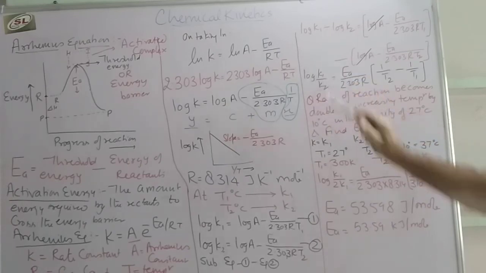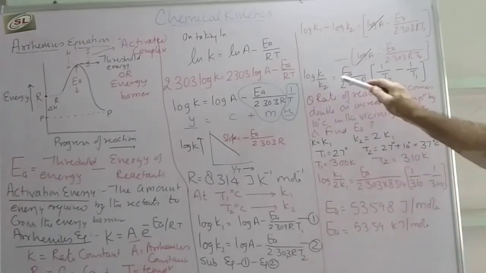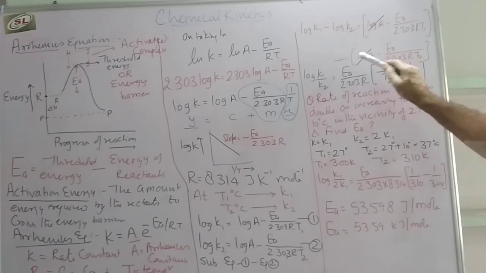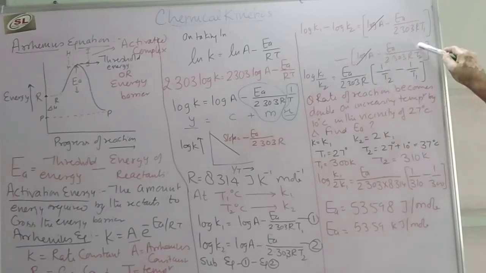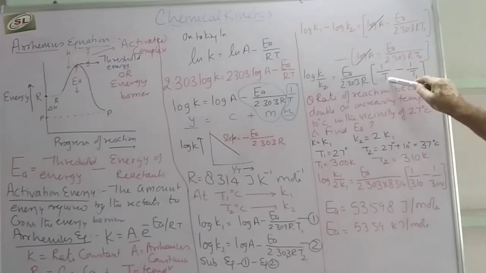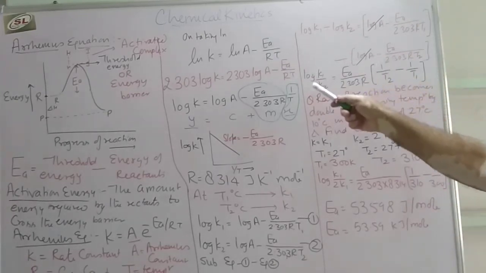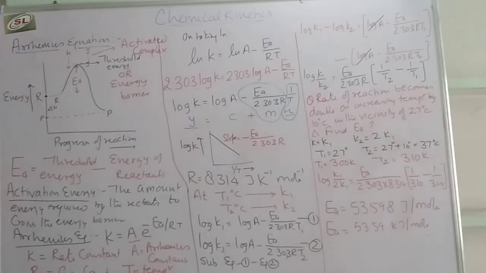So log of K2 upon K1 is equal to Ea upon 2.303 R, which will be the common, and minus will become plus, 1 upon T1 minus 1 upon T2. On the basis of this equation, we can find how many times the rate of reaction will increase on increasing temperature.